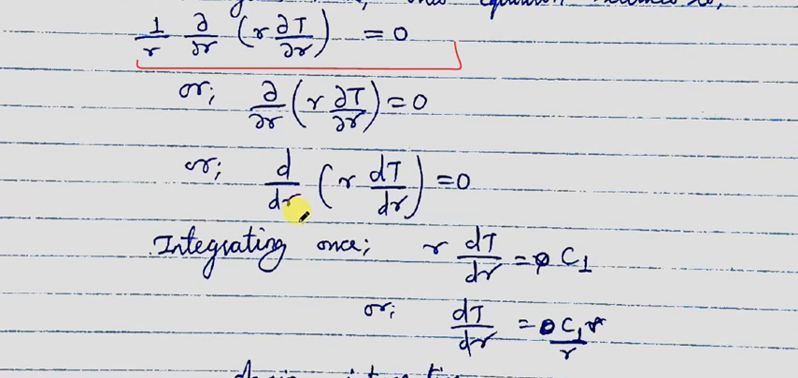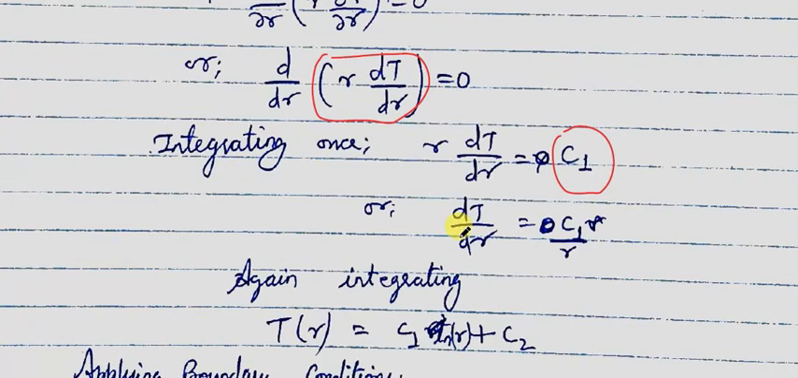When we integrate it once, as we can see, the differential of this quantity is 0, which means the quantity itself is constant, so it is not varying with r. So r dT/dr is equal to some constant C1. When we integrate it further, before integration we will shift this r to the right hand side, and it becomes C1 by r. So dT/dr is equal to C1 by r.